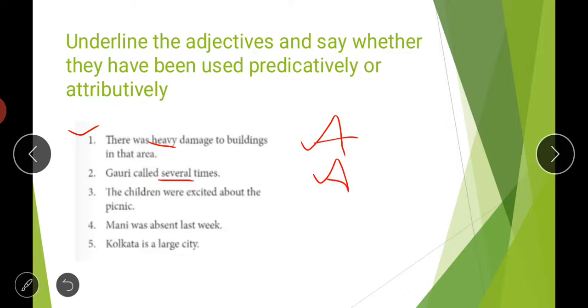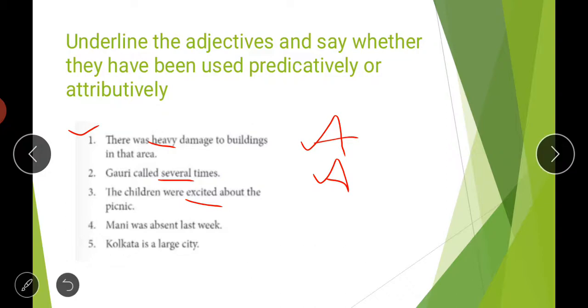Then, the children were excited about the picnic. Now students, if you look, the word about is not a noun and was is a helping verb. This word excited is defining the state of the children who are going to the picnic; they are in an excited state.